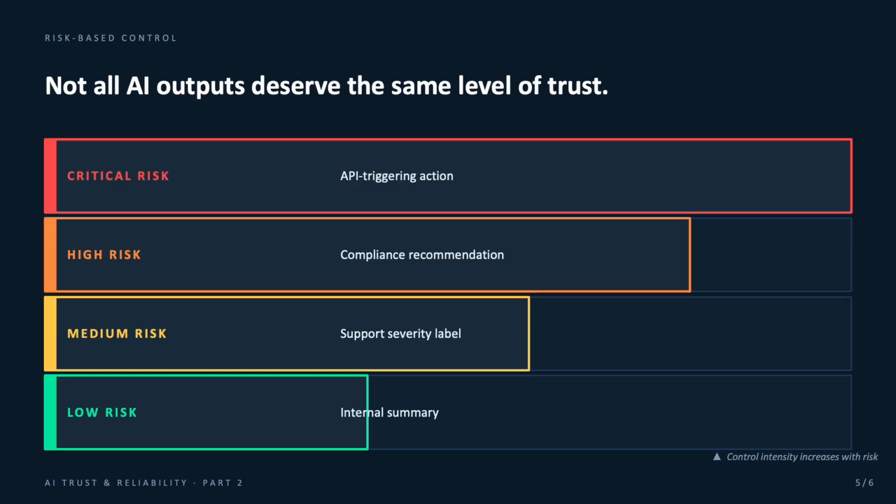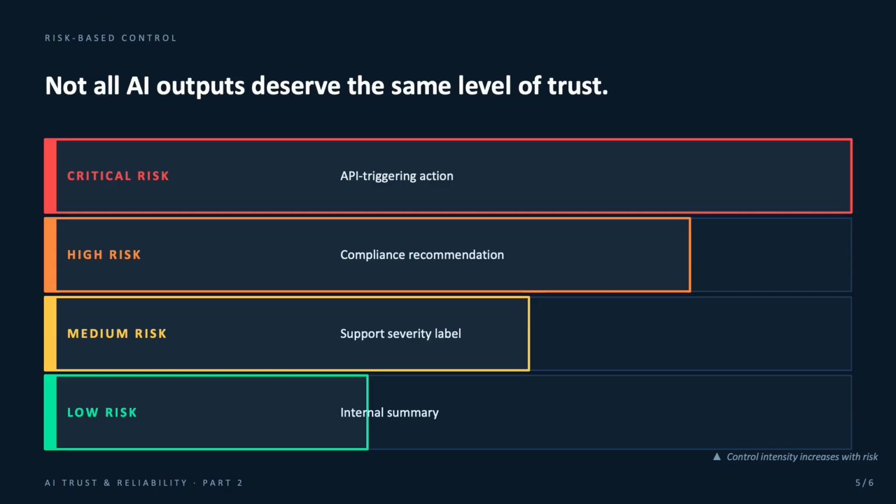Not all AI outputs carry the same level of risk. An internal summary is usually low risk. If the summary is imperfect, someone can correct it. A support severity label is more serious. It may affect routing, priority, SLA, or escalation. A compliance recommendation is even higher risk. It may influence business, legal, or regulatory decisions. And an API triggering action is critical because now the AI output may directly cause another system to do something. They should not all receive the same level of control.